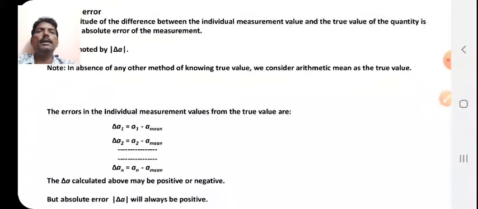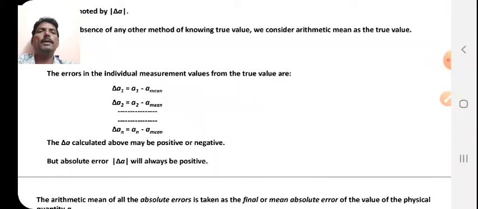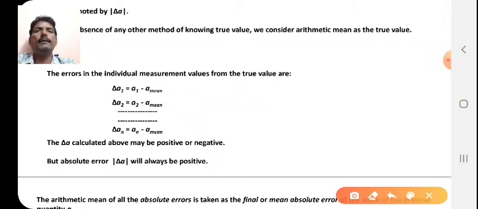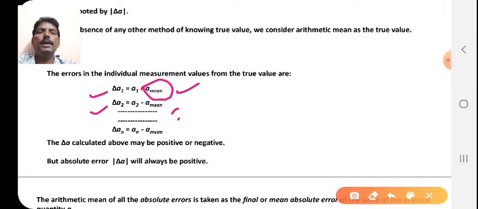The error in the individual measurement value from the true value: delta A1 means A1 minus A mean. Now how will we calculate A mean here? Suppose you have n number of data, then you take the arithmetic mean, that is the sum of all the numbers divided by the total number. That is your A mean. So delta A1 is equal to A1 minus A mean, delta A2 is equal to A2 minus A mean, and so on, delta AN is equal to AN minus A mean.